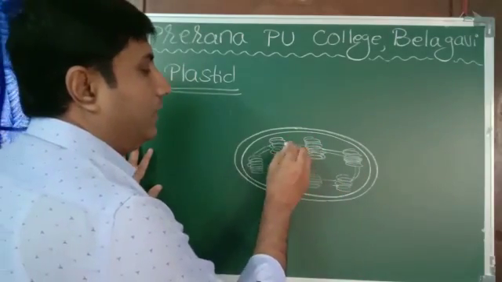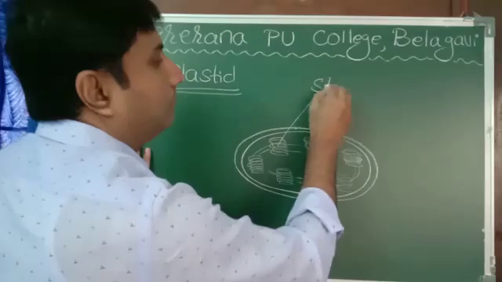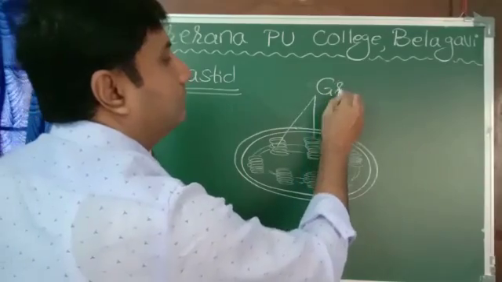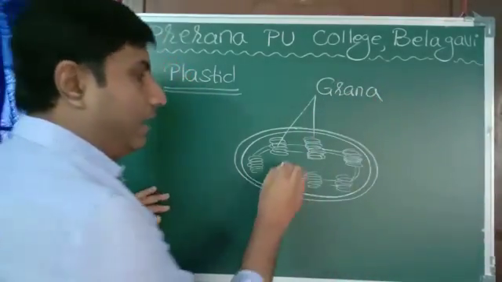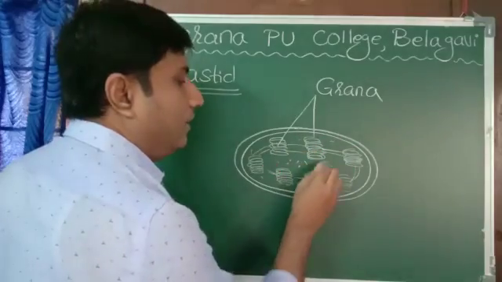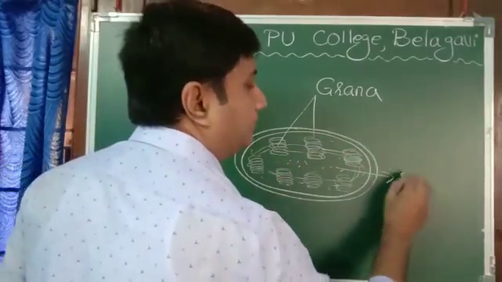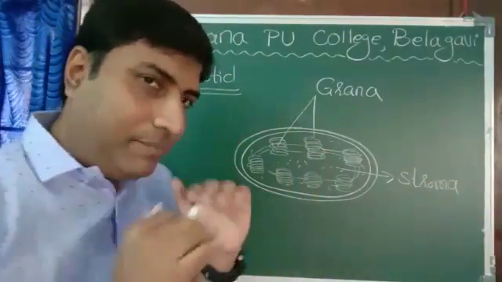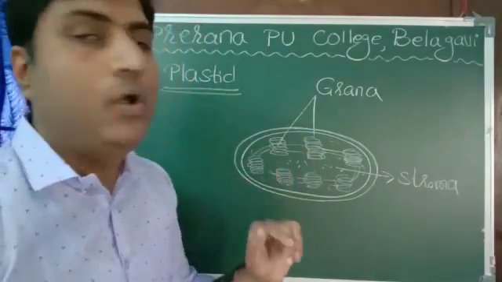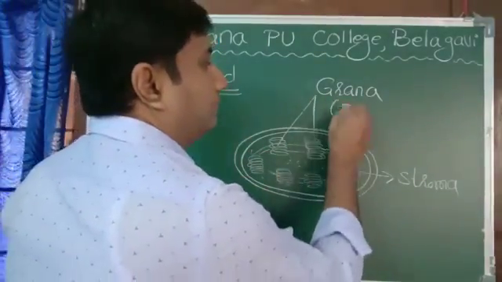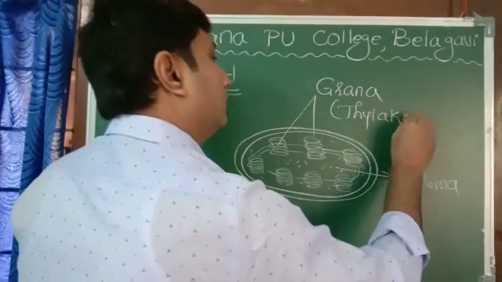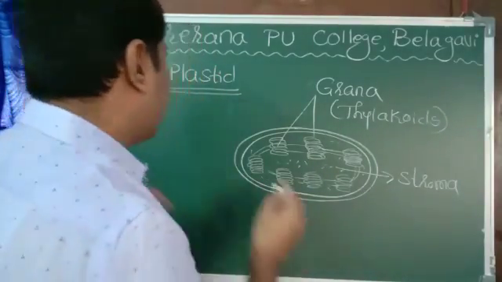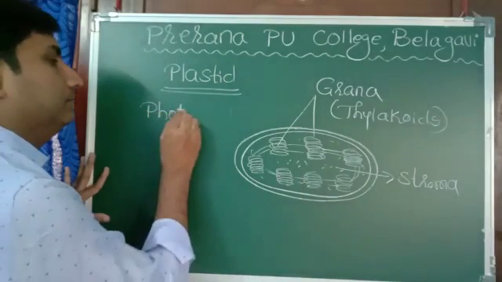This structure is called grana, and this matrix is called stroma. The grana look like coins kept one above the other, piles of coins. These are called thylakoids. And what is their function? They participate in the process of photosynthesis.